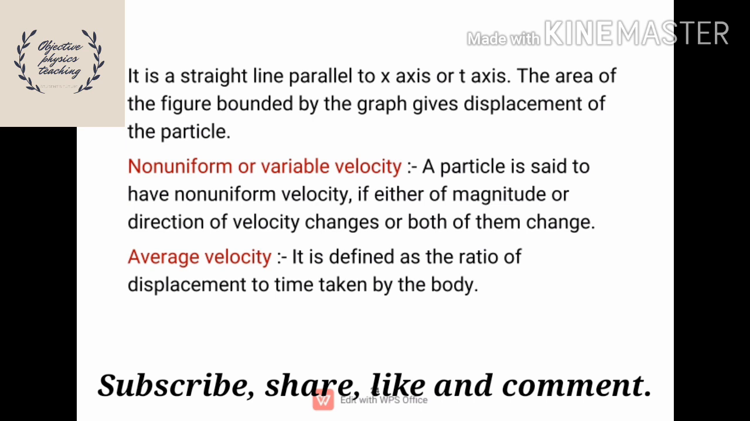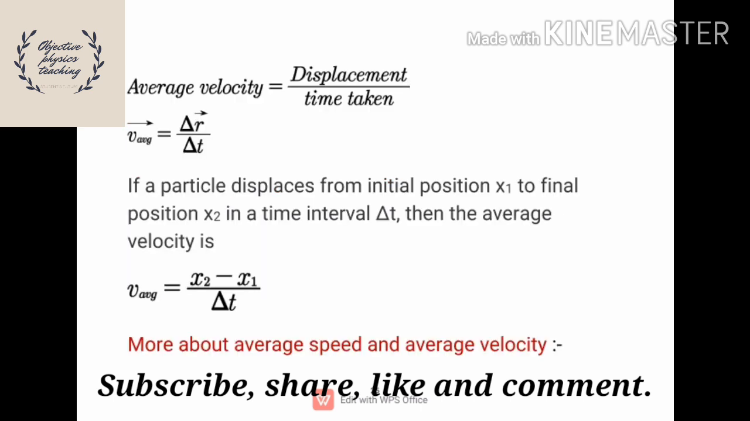And next one, more types of velocity, that is non-uniform or variable velocity. Its definition can be given as: a particle is said to have non-uniform velocity if either the magnitude or direction of velocity changes, or both of them change. And next type of velocity is average velocity. It is defined as the ratio of displacement to time taken by the body. Based on the definition, the average velocity formula is displacement by time taken, that is V average bar is equal to delta r bar by delta t.